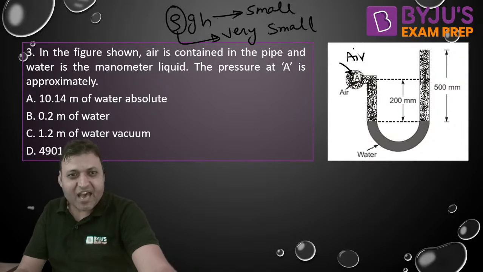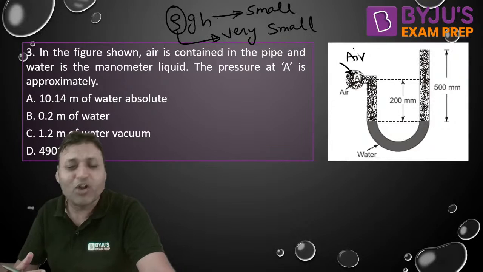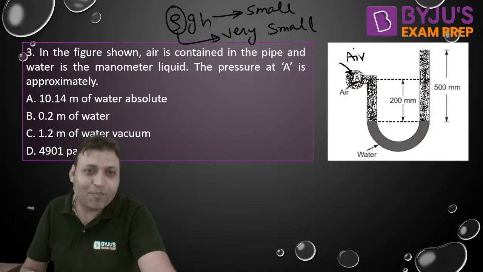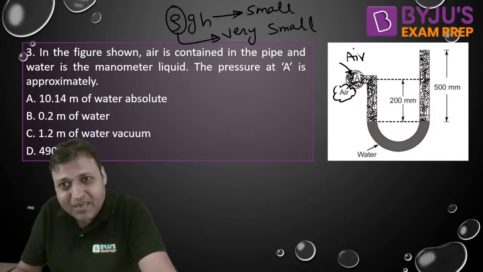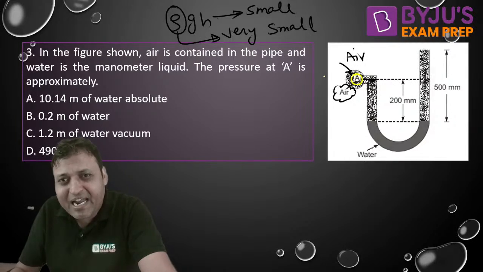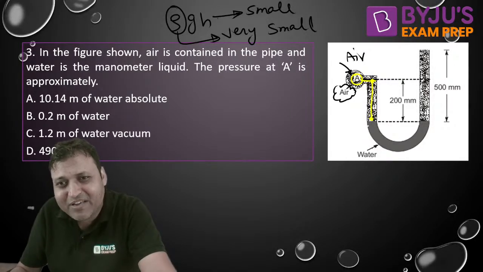So in case of air, in case of gas, the variation of pressure with depth or height is very, very small. We can comfortably ignore it to get the correct option in MCQs, isn't it? So even though there is air in the pipe, can we say the pressure at A is same as the pressure here? Look, this is PA, let us say PA is the pressure. This point will also have the same pressure PA, and approximately this point is also having the same PA.